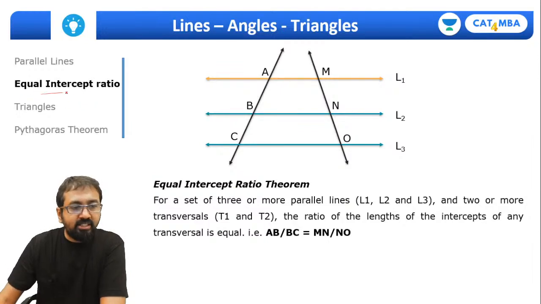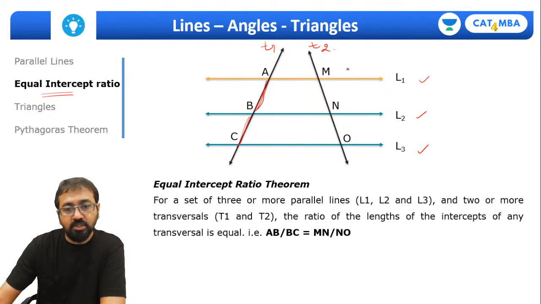We need to quickly understand this equal intercept ratio theorem. So when we have three parallel lines, this L1, L2, L3 are three parallel lines, and there are two transversals, let me call them T1 and T2. According to this equal intercept theorem, AB is one intercept between line L1 and L2, BC is another intercept, and these AB and BC intercepts are on transversal T1.